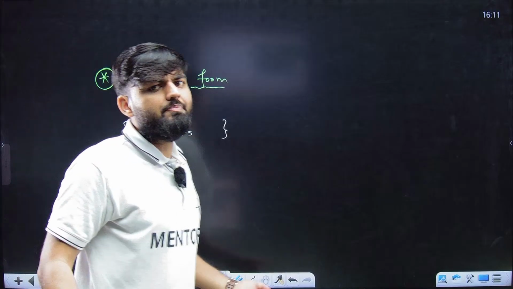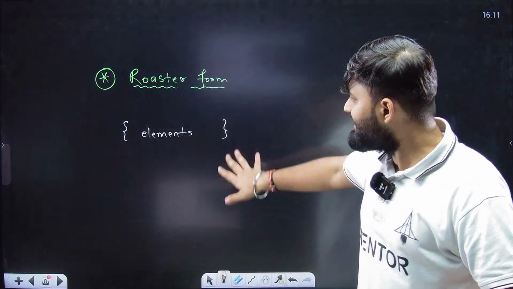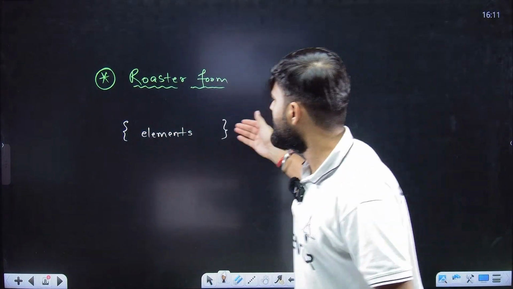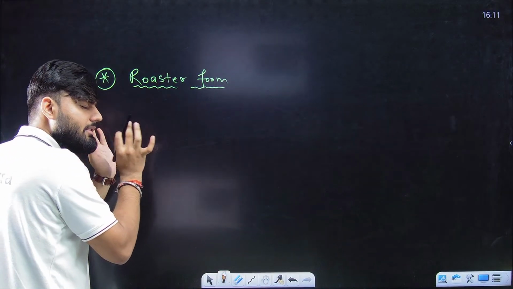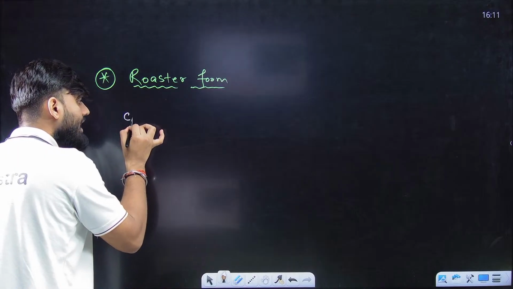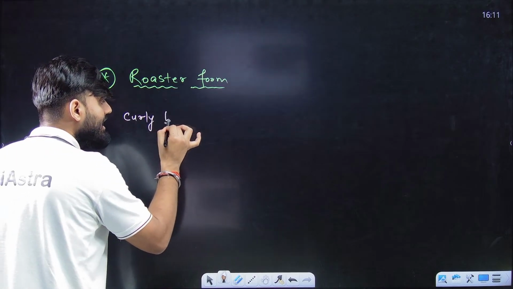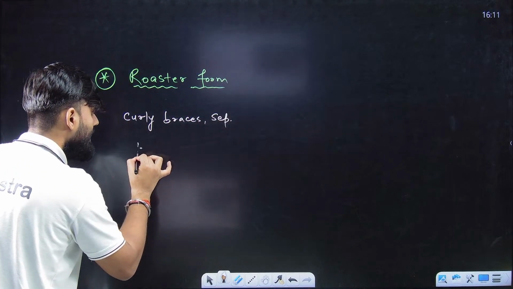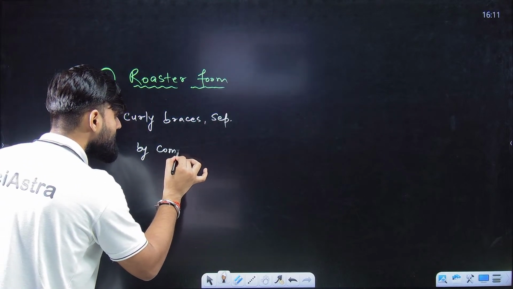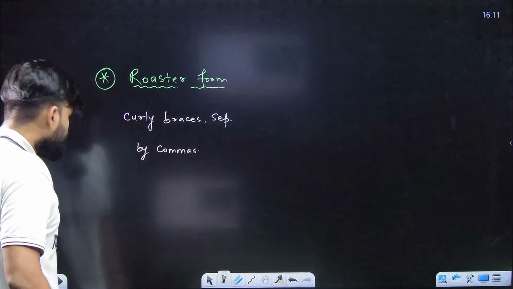separated by commas. We simply write elements under curly braces separated by commas. Everything is typed very neat and clean. So we write all the elements in curly braces separated by commas, very easy. For example,